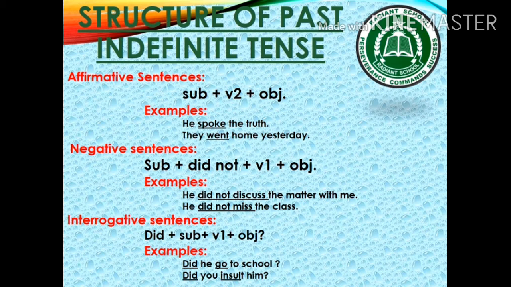While making interrogative sentences, did comes at the start of the sentence, then comes subject, and after subject we use first form of verb and there is a question mark at the end of a sentence. For example, did he go to school? Did you insult him? Is it clear?